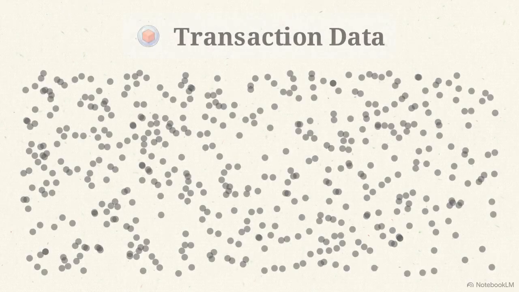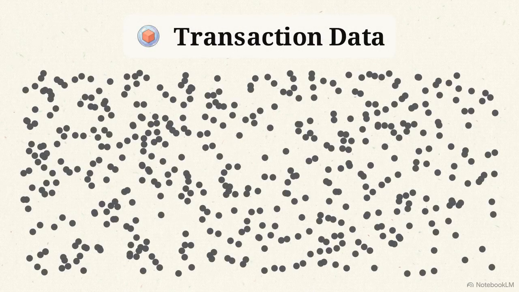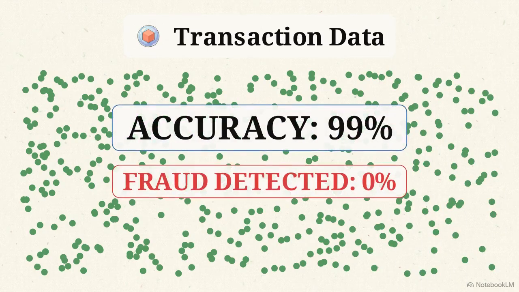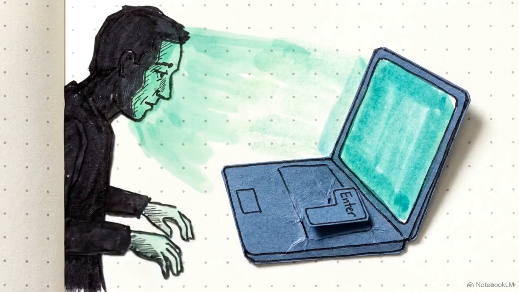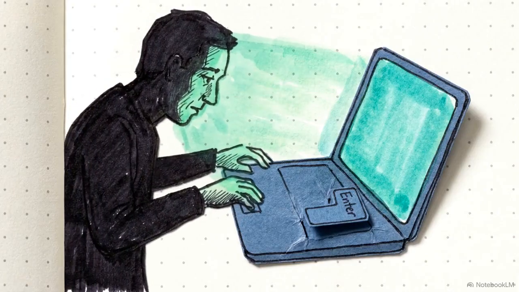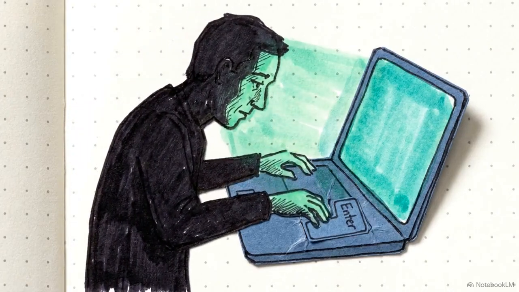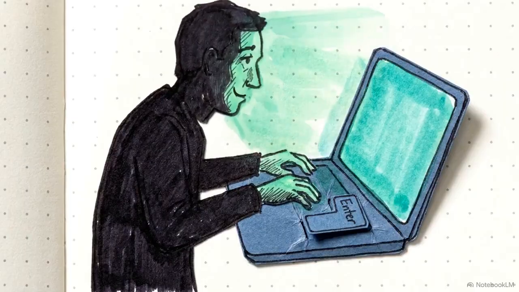In this dataset of 100,000 transactions, 99,000 are normal, and only 1,000, the red dots, are fraud. If an algorithm blindly predicts normal for everything, labeling the dataset green, it achieves 99% accuracy. But 99% accuracy doesn't mean the system works. By blindly guessing normal, the model missed 100% of the actual crimes.